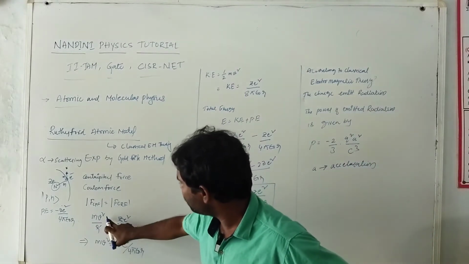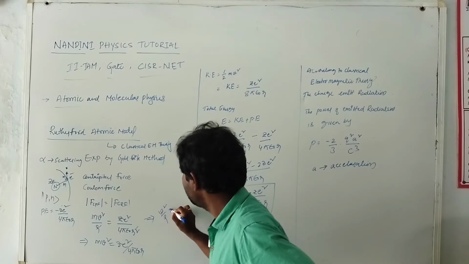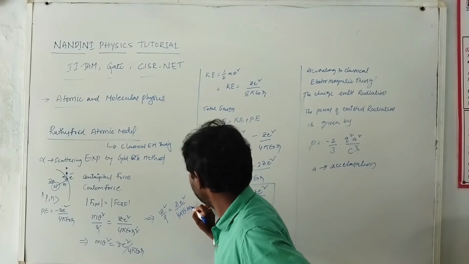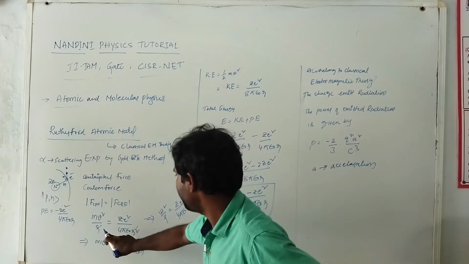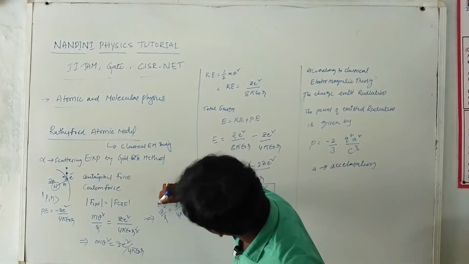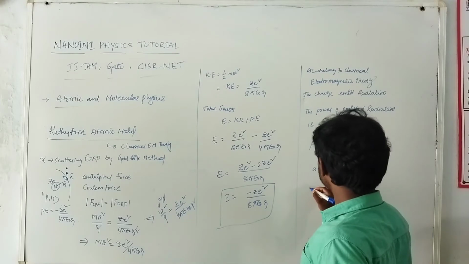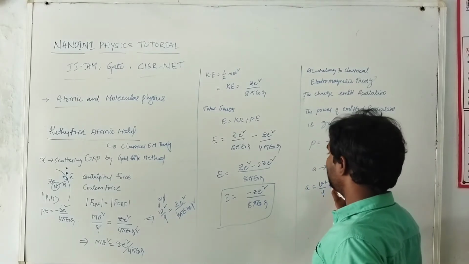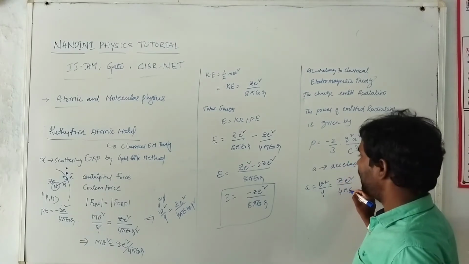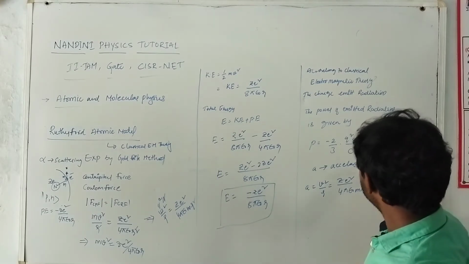So see here, this is the acceleration formula. We can find the acceleration by using this formula, V square by R is equal to Ze square by 4 pi epsilon naught m R square. So this is the acceleration of the particle. Now I write that acceleration A is equal to V square by R is equal to Ze square by 4 pi epsilon naught m R square. So simply I substitute this acceleration in the above equation.